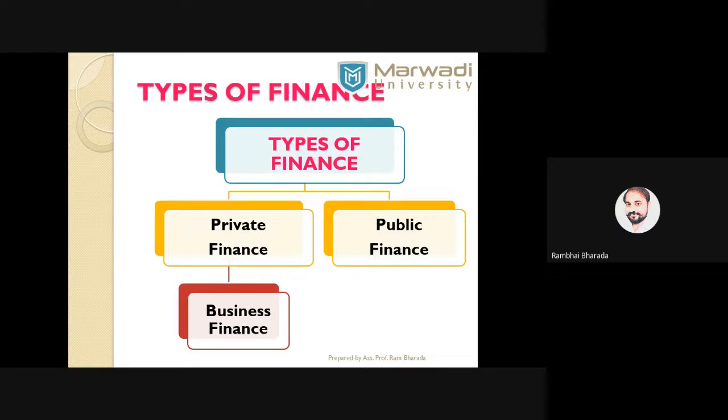Types of finance. Generally, we have two types of finance, public finance and private finance. Public finance means money and funds available with public institutes like state governments, central governments, and local governments. Private finance means finance available with you, with me, and some business corporates. Again, private finance is categorized into personal finance and business finance. Personal finance means money with you and me, and business finance means money invested to start a business and to operate the business.